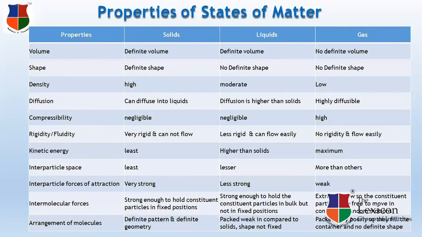And lastly, arrangement of molecules. In solids, the molecules are arranged in a definite pattern and definite geometry. They form a crystal lattice structure in which the molecules are arranged. In liquids, the molecules are packed more weakly in comparison to solids and the shape is not fixed. In gases, the molecules are packed very poorly so that they fill the container and do not have a definite shape. With all these properties, we conclude that gases are highly compressible, solids are rigid, and liquids are fluid. They can flow easily and they occupy the shape of the container.